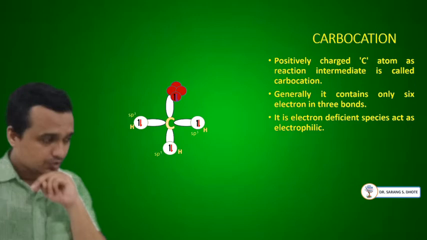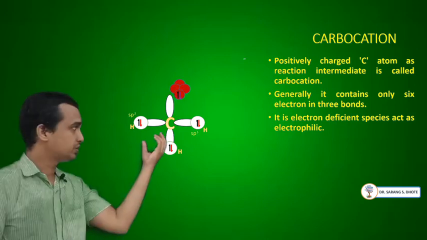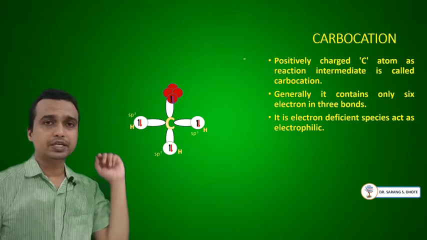In this example, the species that is more electronegative takes the electrons, so the p orbital becomes empty. The p orbital becomes empty. This is very important. Now there are 6 electrons. The carbocation is electron deficient in nature, as it carries only 6 electrons. For an octet, it requires 2 more electrons, but here there are only 6, so it is more electron deficient.